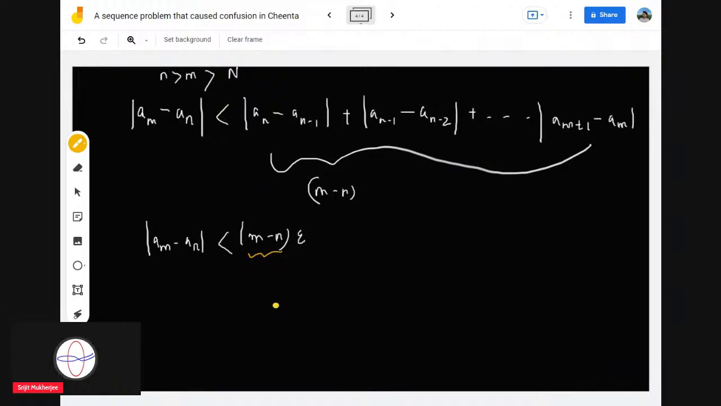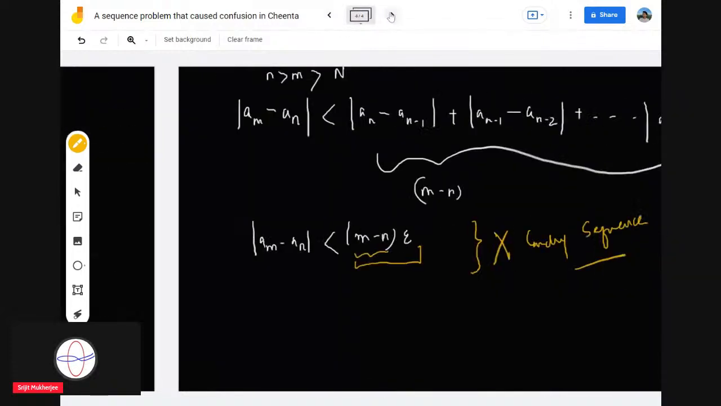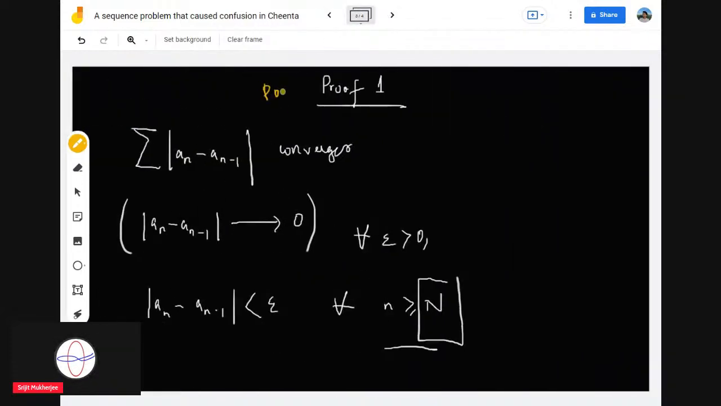If you take m to be 1000n, it will be 999n, so it can change a lot. So therefore this is not a constant but a variable. So from this line of proof you cannot tell that it's a Cauchy sequence. This error has been made by some of the students, so this is to make yourself very clear. This is a possible proof, but this is not a proof.